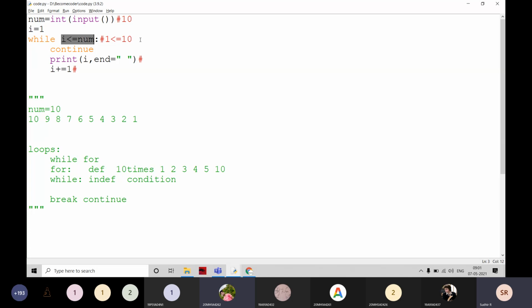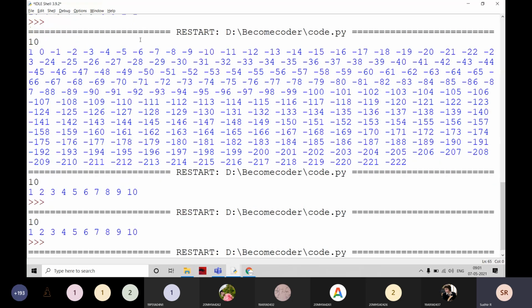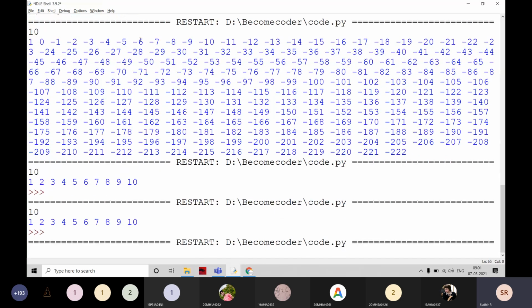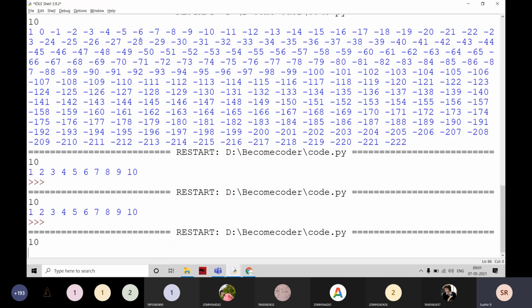When you are working with loops, especially the while loop, you have to write them without an infinite loop. Beware of infinite loops. We already discussed that with that one student's example. For example, if I give 10 here, you may think there is no output, but it is an infinite loop.